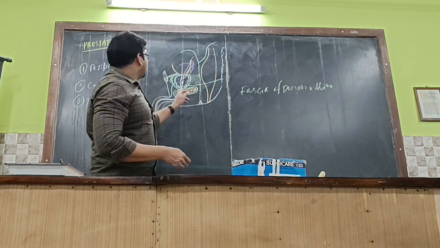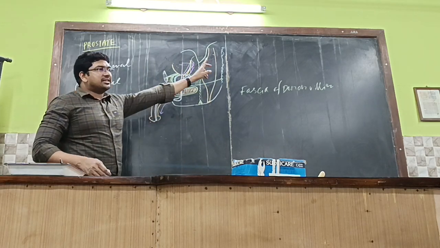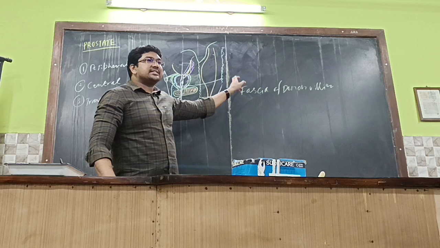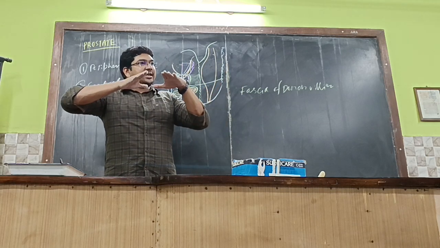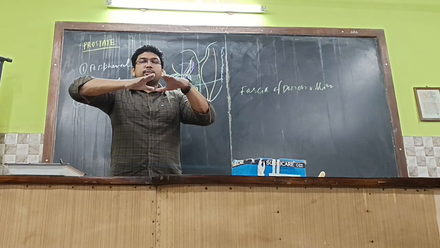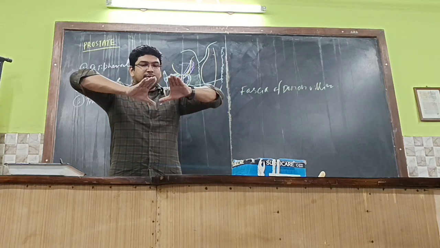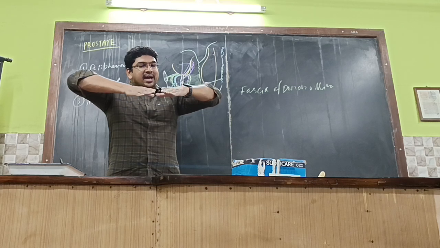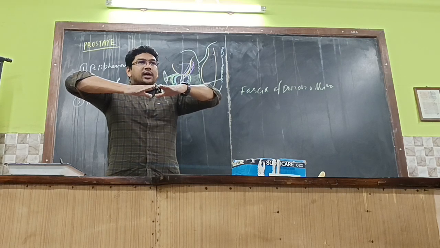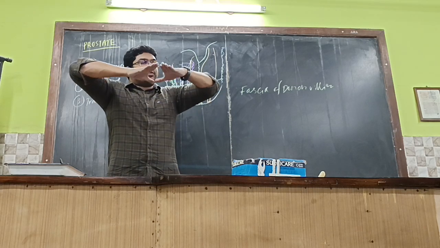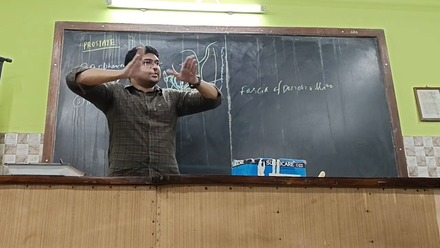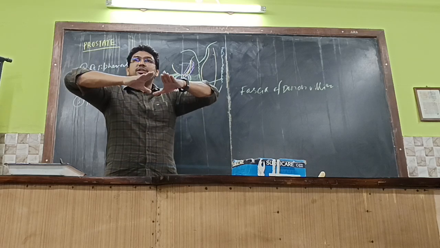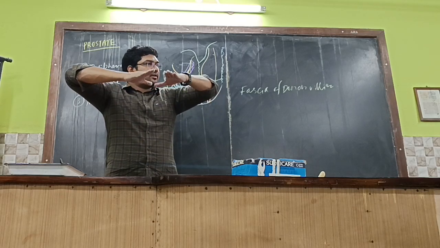Exactly. So all the way from the body of the pubis till the pelvic surface of the ischial spine. So that will be the levator ani, and coccygeus will be on either side of the prostate in this manner. In between these two will be the prostate, hanging downwards. Whenever it contracts, it will lift up the prostate. Of course, coccygeus is a bit away from the prostate, but levator ani will be lifting up the prostate.